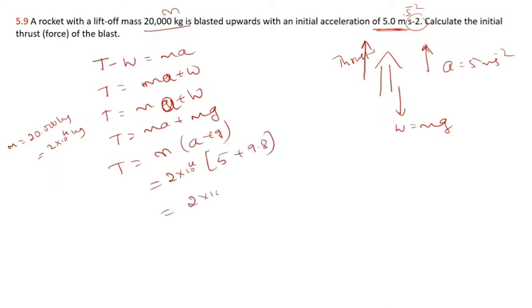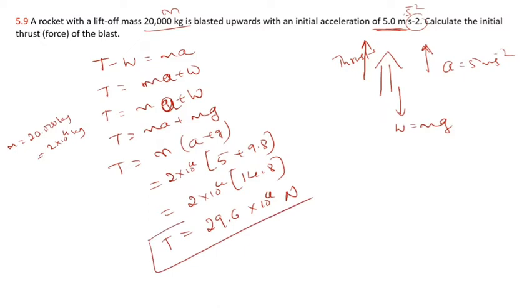So 2 into 10 to the power 4 into the bracket, which is 14.8, and the answer is 29.6 into 10 to the power 4, and the unit is Newton. So this is the thrust experienced by that rocket to move with an acceleration of 5 meters per second square initially.